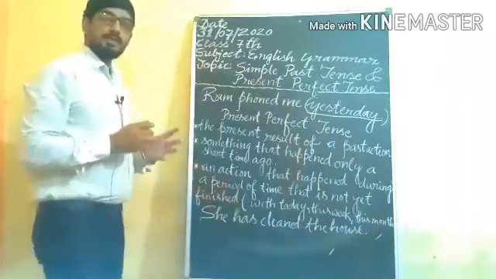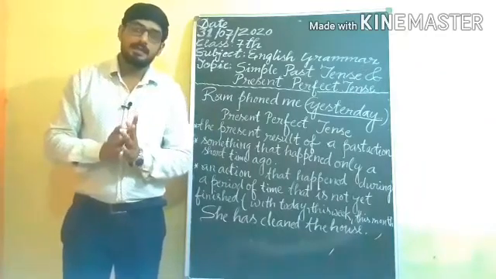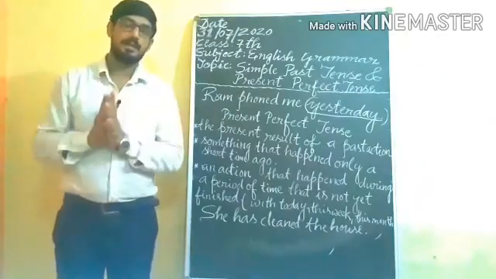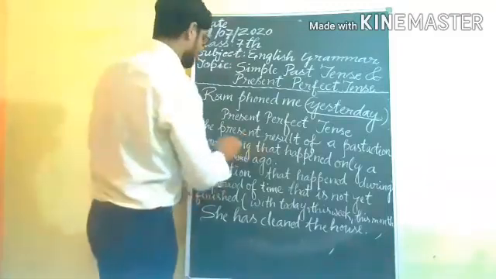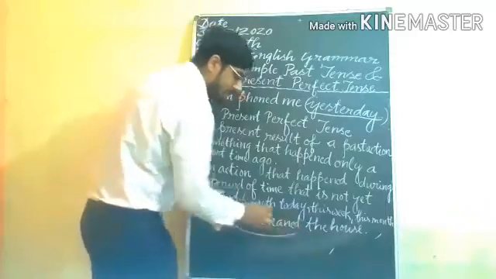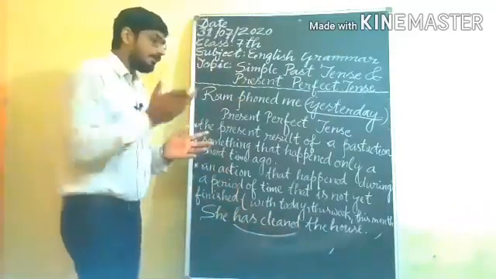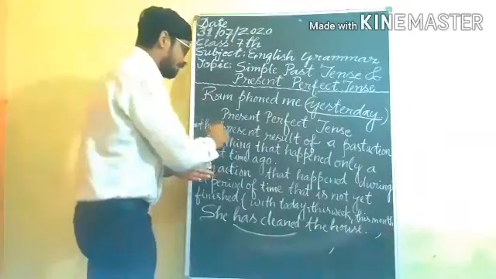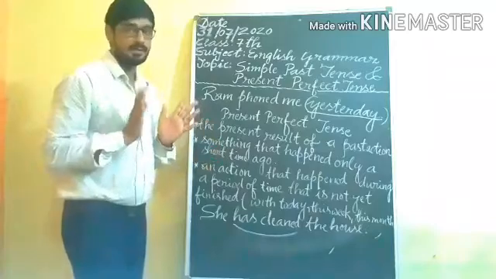In this example you are getting she has cleaned the house. It means that the house has been cleaned. And what is the present result of past action? It means that she has cleaned in past, but in present the result is that the room is clean now. Understand?